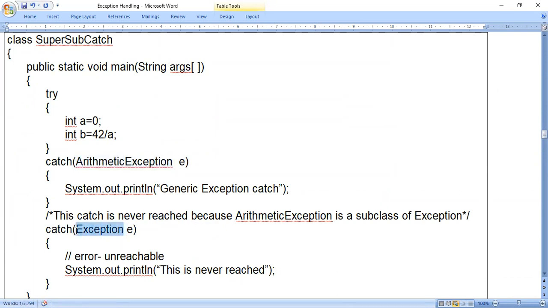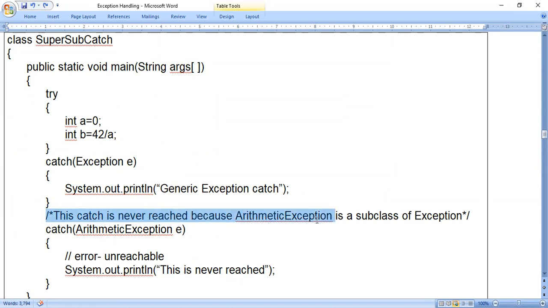So subclass name should be used first, then superclass names you have to use. If we do the reverse, that means if I use the superclass name first, then the subclass name, we will get an error. This is the error: this catch is never reached because ArithmeticException is a subclass of Exception. So because ArithmeticException is a subclass of Exception, this catch is never reached.